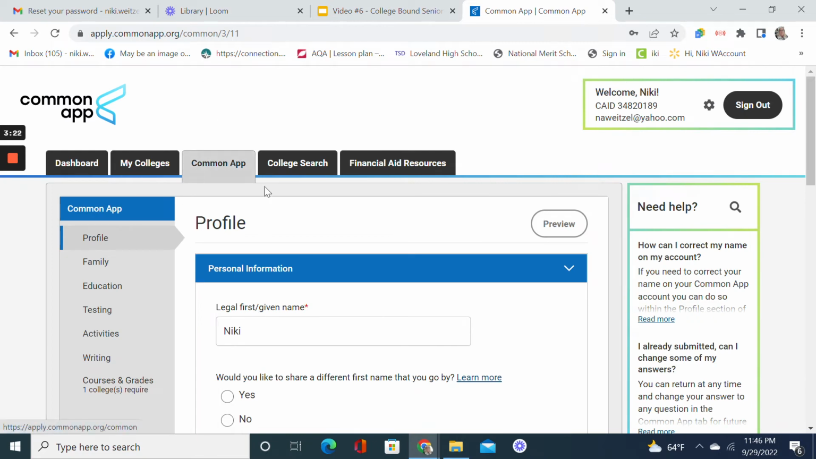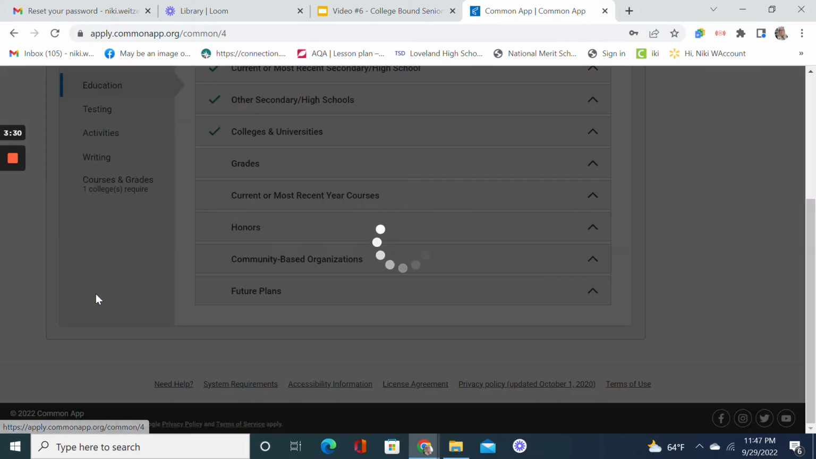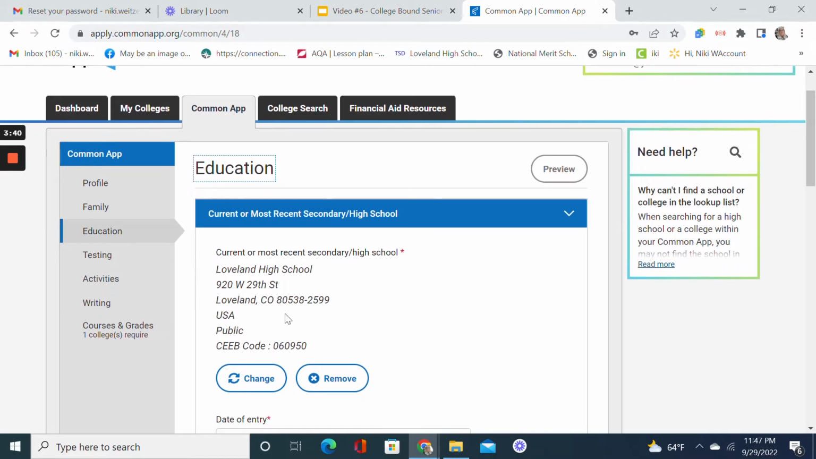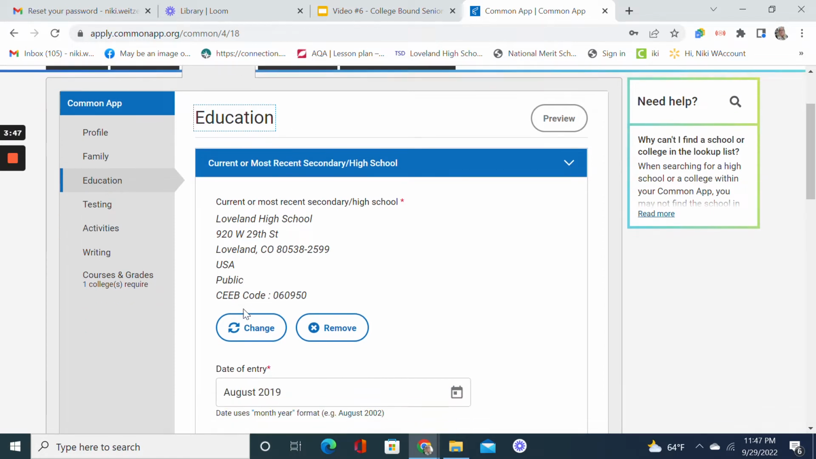Once you have at least your name and that information, the next thing you want to do is enter your education. You only have to complete one portion of this right in the beginning. Of course, you'll have to complete it all at some point. But right in the beginning, you want to put in the information for your current high school. So obviously that's Loveland High School.